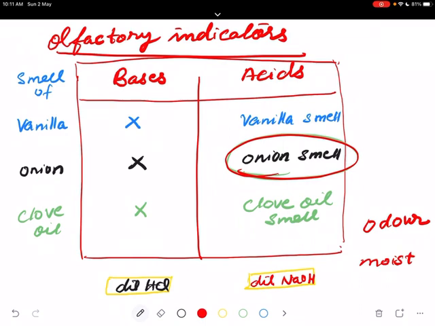We will see that in presence of acids they will retain their smell, but in the presence of bases they lose their smell. That onion smell will be lost. Similar is the case with vanilla and with clove oil. So by checking the odor, you can say whether it is an acid or base. So these are also indicators. We call them olfactory indicators.